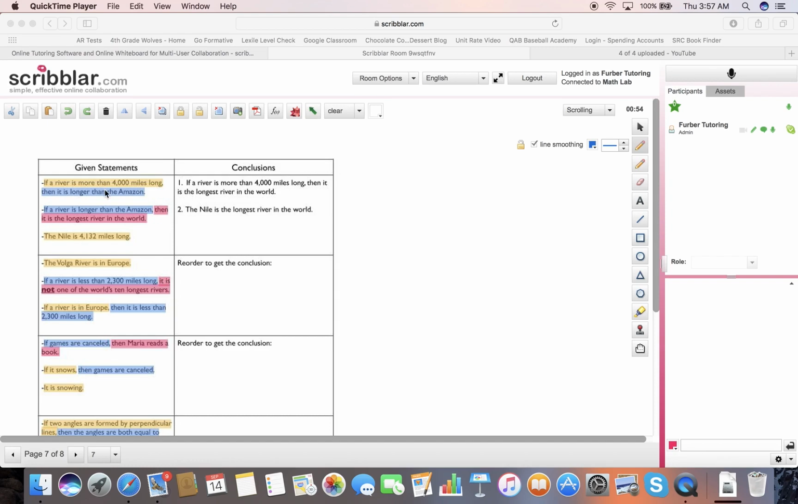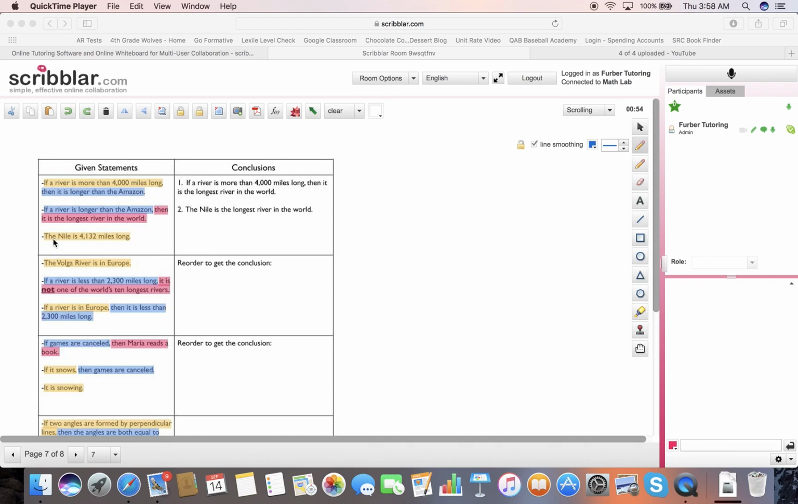So it says, if a river is more than 4,000 miles long, then it is longer than the Amazon. If a river is longer than the Amazon, then it is the longest river in the world. So you can see that the conclusion of one is the hypothesis of the second statement. So I can draw one conclusion using the law of syllogism. If a river is more than 4,000 miles long, then it is the longest river in the world. So you can see that that is using the law of syllogism.